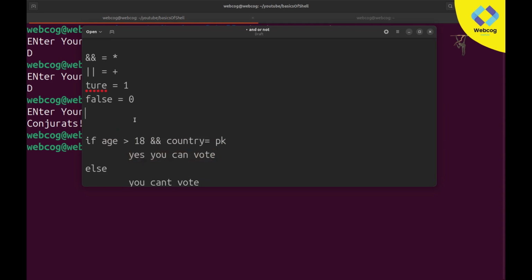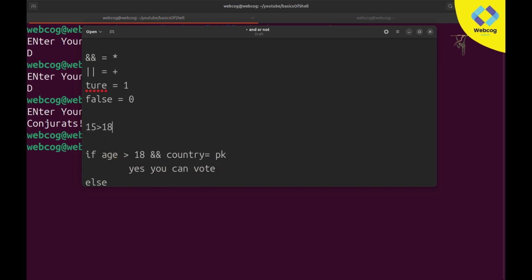But if any one condition becomes false, for example if the user's age is not 18, it is 15, so 15 greater than 18, age becomes false. When age becomes false, it becomes 0, so our first value will be 0. Then we have the AND operator equal to the asterisk sign, and after that country equal to PK. Let's suppose the user's country is PK, this condition is true, but his age is 15, so it's false. So now we have 0 multiplied by 1, 0 standing for false, asterisk for the AND operator and 1 for true. So 0 multiplied by 1 equal to 0.